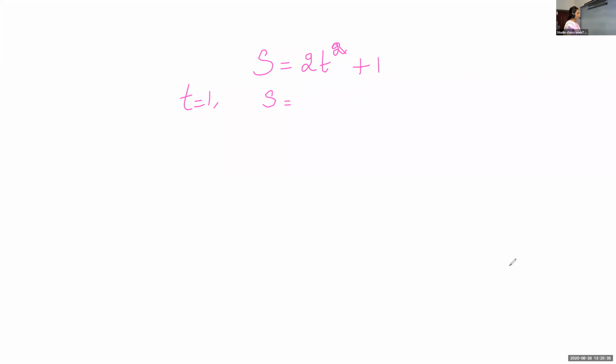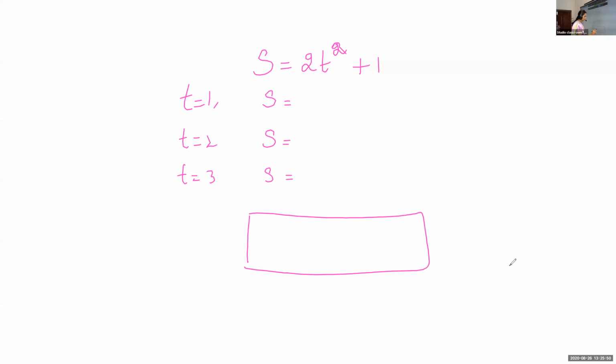When time is 2 seconds, what is the distance? When time is 3, what is the distance? We can represent this in the form of a table like this, S and t. S is distance in meters, and t is time in seconds.